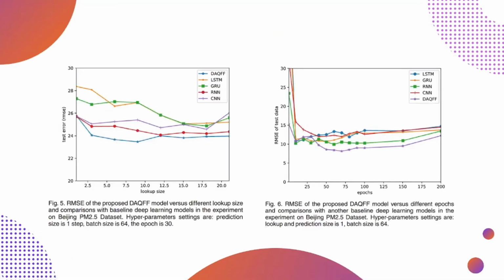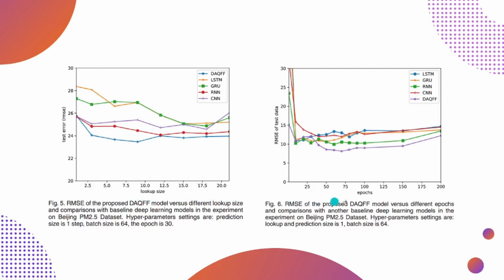Now, after evaluating different models, we also compared how error depends upon the lookup size and the epoch. In the first diagram, you can see that in the early stage of window size, RMSE decreases, but when we increase the lookup size, the RMSE starts increasing. So we can say that at lookup size 9, RMSE is at its lowest.